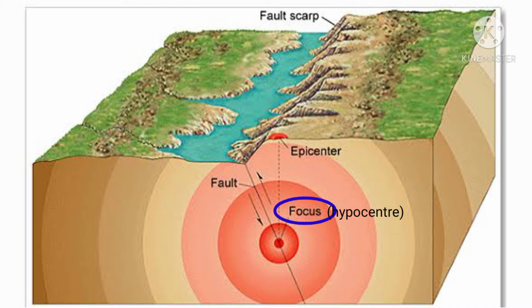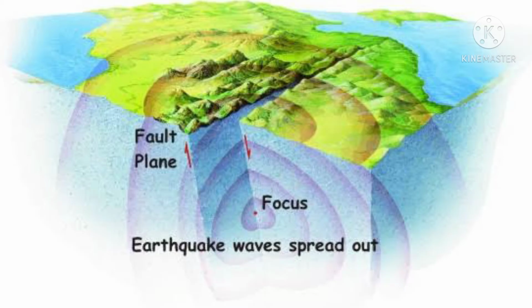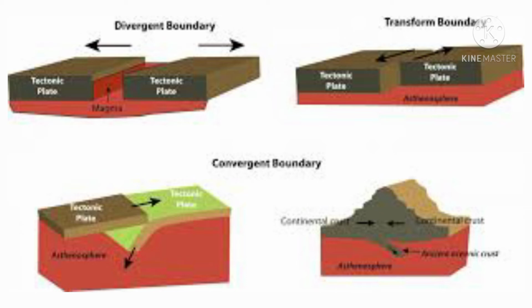It is often several kilometers below the earth's surface, and the spot on the earth's surface that is exactly above the hypocenter is called the epicenter. And another thing, as the collision between the tectonic plates sometimes causes a major earthquake, the colliding plates could move either sideways or upwards or downwards.